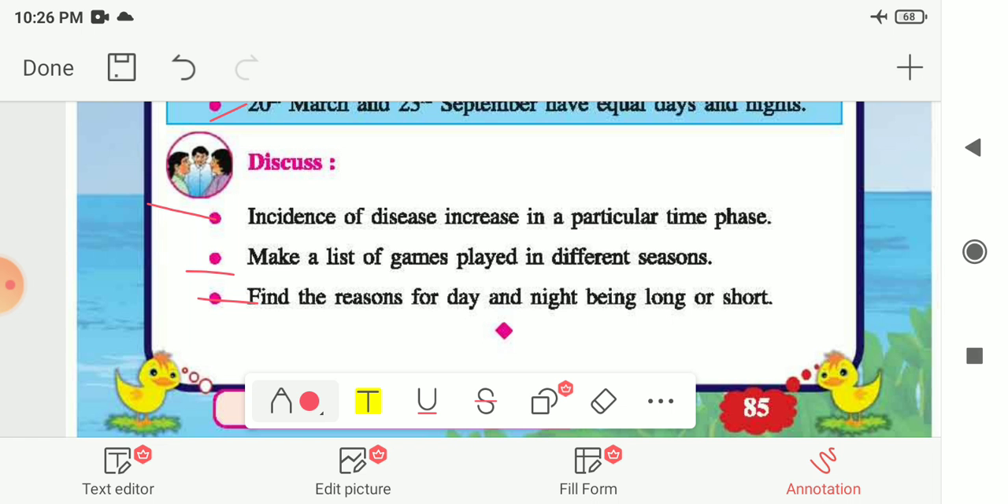In the next video we are going to see the notebook exercise for this chapter. The textbook answers you have to write in your textbook, that is your homework. In the next video we will see the notebook exercise for chapter number 10.